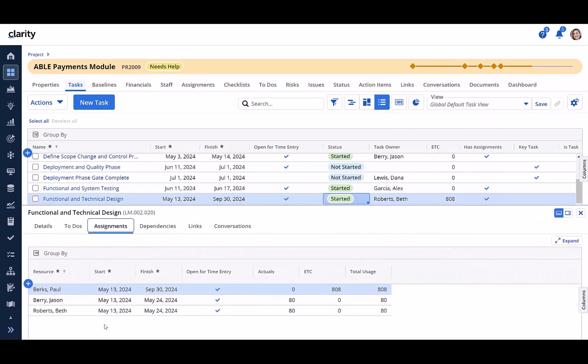As you can see, there are 3 team members assigned to it. Now, notice the new attribute open for time entry available and configured on the assignments. This gives us a greater control in case we need to selectively choose individuals that should be allowed to log time and the ones that should not be allowed to. By default, all of them will be able to. Now, for this demonstration, let's disallow Paul from logging time for this particular task. Let's see its impact when Paul tries to log time.